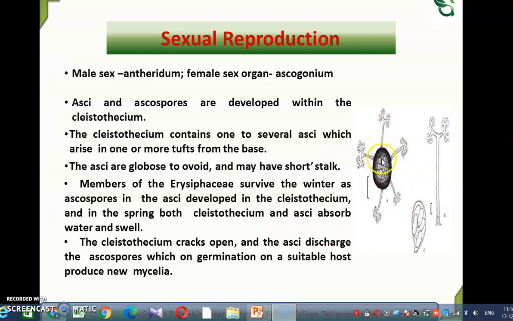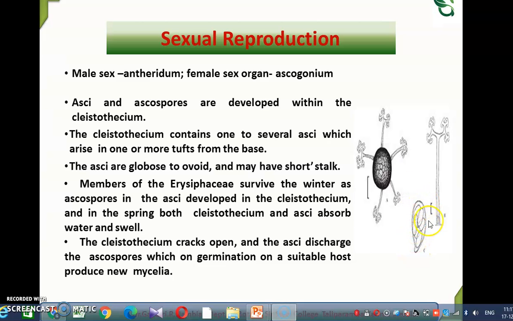It is the fruit body, and one of the notable features of the Cleistothecium is that it is an appendaged Cleistothecium. That is, the mycelium on the surface of the Cleistothecium is of the highly appendage type, and the appendages on the fruit body are one of the noticeable features for the identification of Erysipeae.